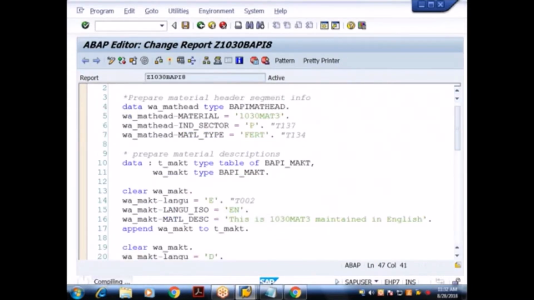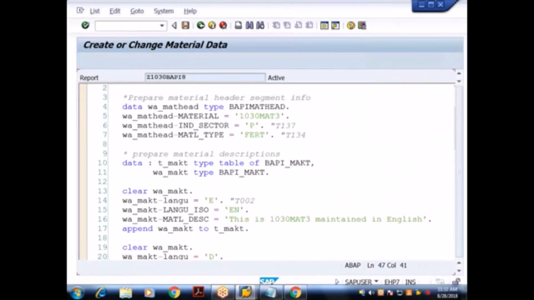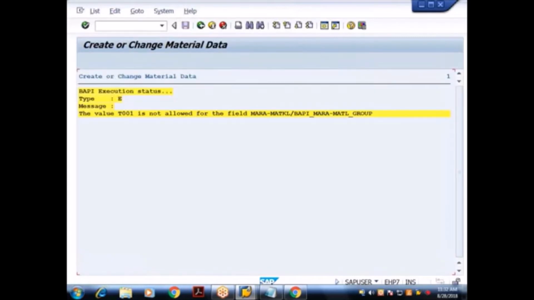So when I execute, what is the material we are trying to create? 1030 mat 3. Execute this. Oh, sorry. The value T0 is not allowed. Good. We got the error because we gave what?